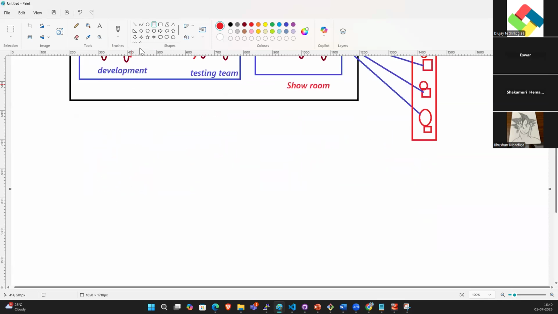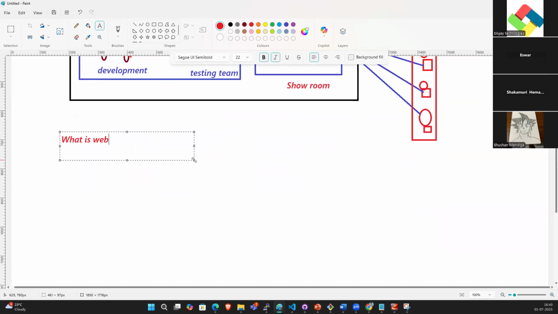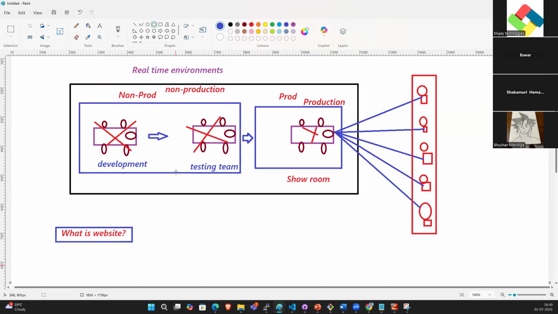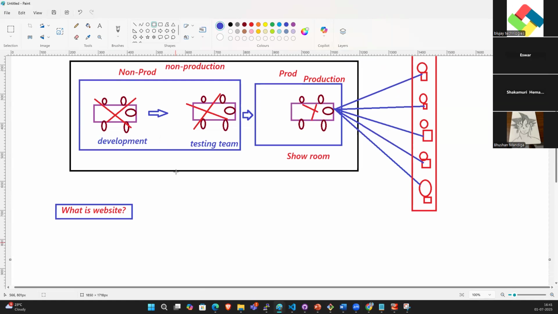I will tell you one thing here. What is a website, guys? What is a website, and how many types of websites are there? Guys, speak out. Ishwar, Hemant, Raghu, Hari, what is a website? Hemant, what is a website?